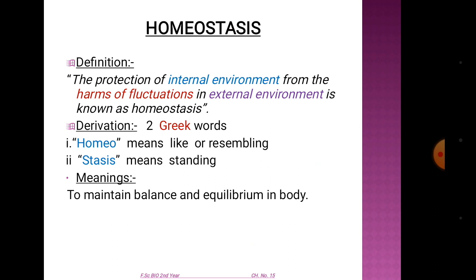The word homeostasis is derived from two Greek words. Homeo means like or resembling or same, while stasis means standing or conditions. In a specific condition, a body will maintain the internal conditions, that is known as homeostasis. So the body will come in balance or in an equilibrium condition. This is the concept of homeostasis.